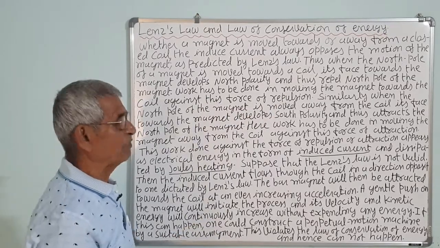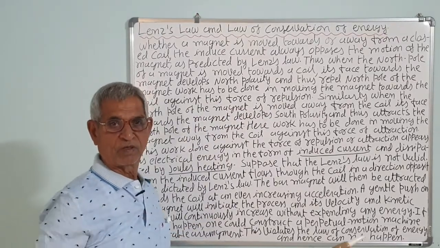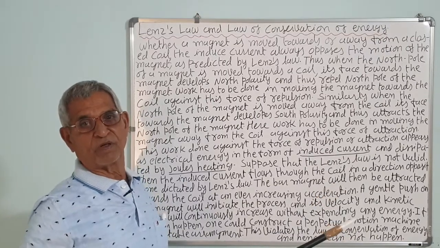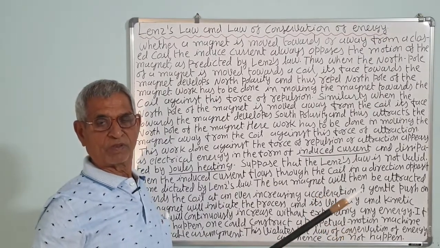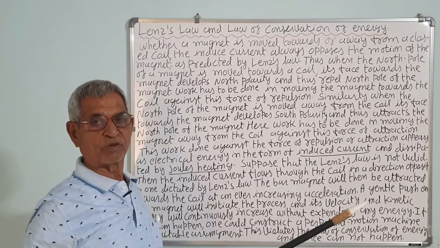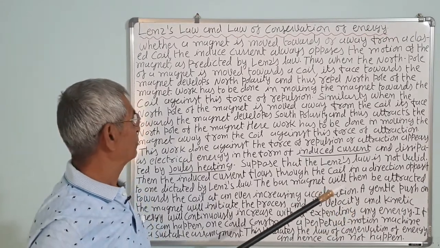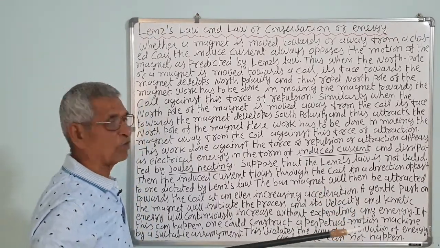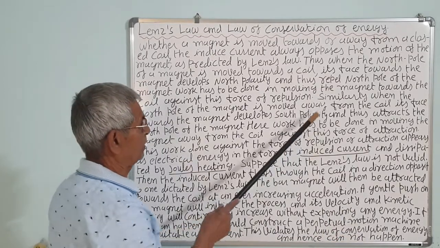So, it tends to repel. When the north pole is moved toward the coil, it develops a north pole towards the side of the magnet, so it tends to repel. So, we have to do work against the repulsive force in order to move the magnet towards the coil.